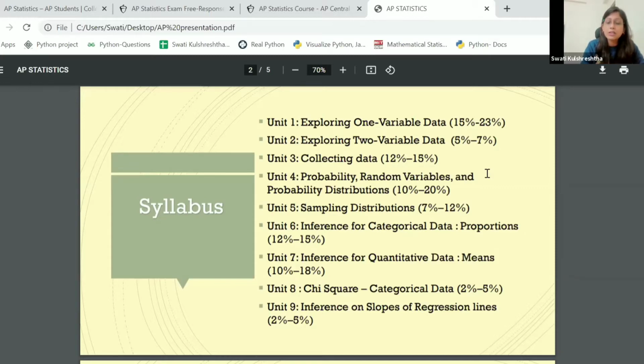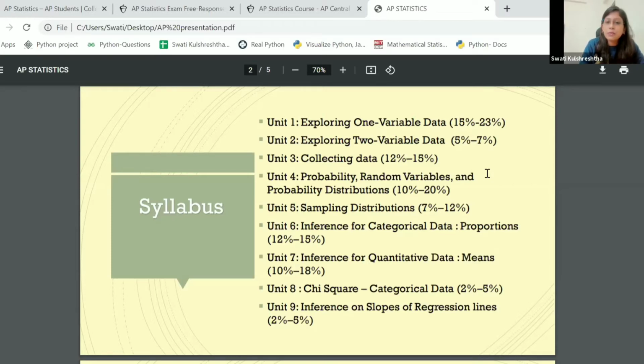You will not be assessed on the numbers, right? An examiner, when he reads your free response, will not be evaluating you on the precision of the numbers that you've calculated, but on the way you make sense out of those numbers. Again, this will be about 15 to 23% of the total course. So this is quite a major chunk of the syllabus that you see.